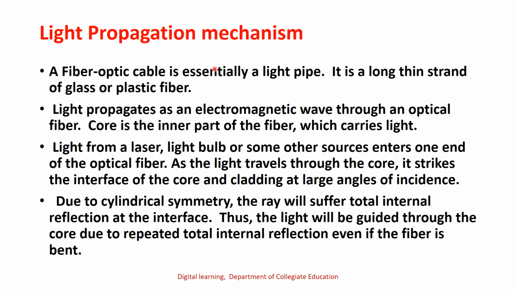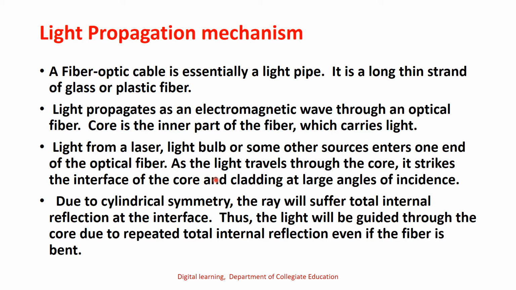So, let us discuss how light propagates in an optical fiber. A fiber optic cable is essentially a light pipe. It is a long thin strand of glass or plastic fiber. Light propagates as an electromagnetic wave through an optical fiber. So the main part of the optical fiber is the core. Core is the inner part of the fiber which carries light. So light from a laser, light bulb or some other source enters one end of the fiber.